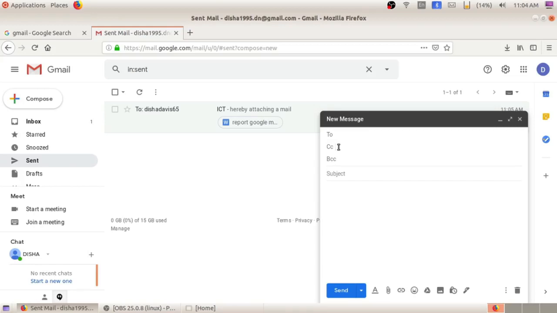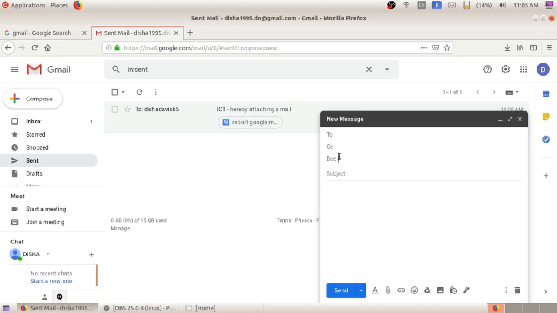Suppose I want to send a message to the principal and teachers. As the principal is the main person, I'll type the principal's address here, and I'll type the teachers' mail addresses in the CC column, carbon copy, so that it will seem that this one is the main person and this is to send that exact message to the other ones. That is what CC, carbon copy, means.